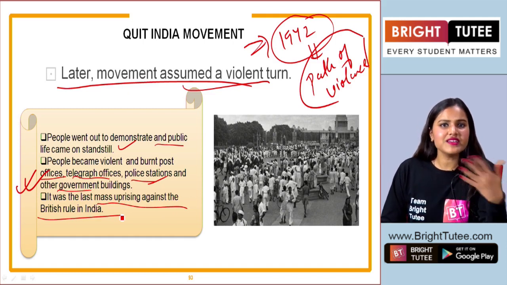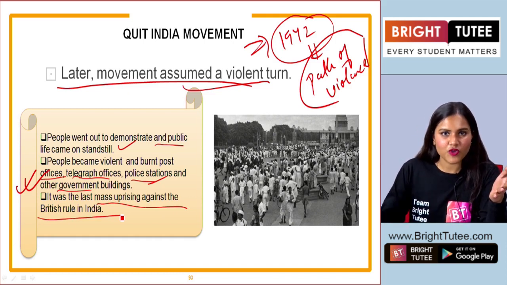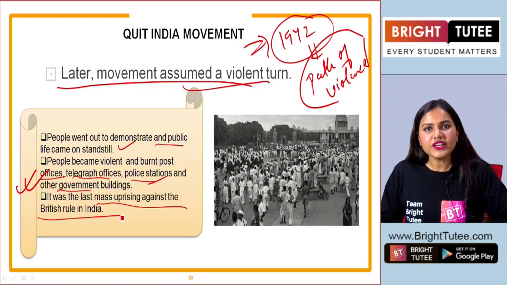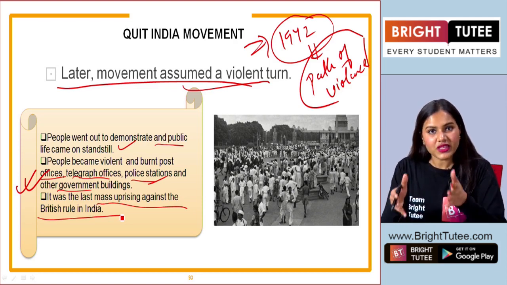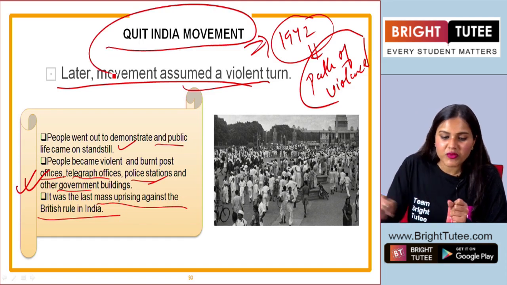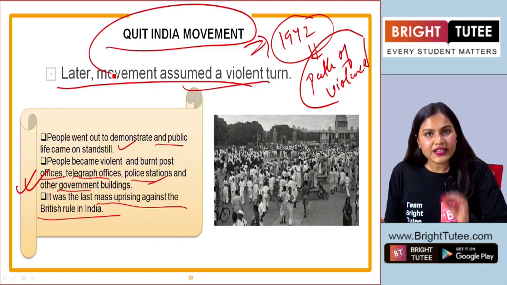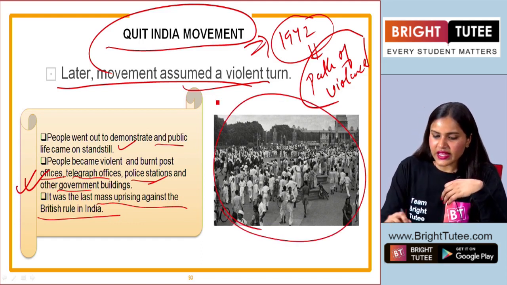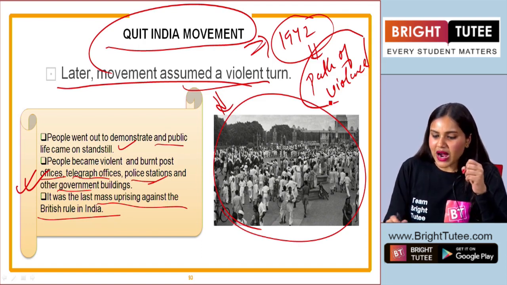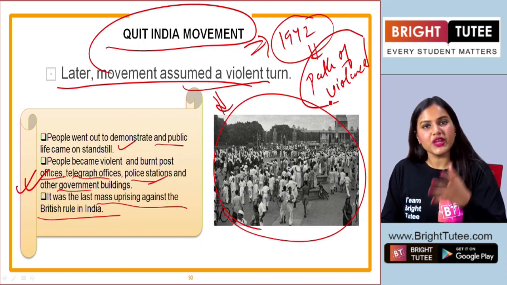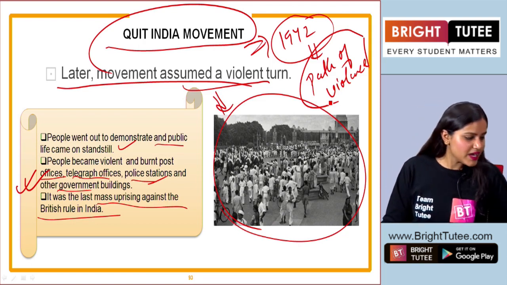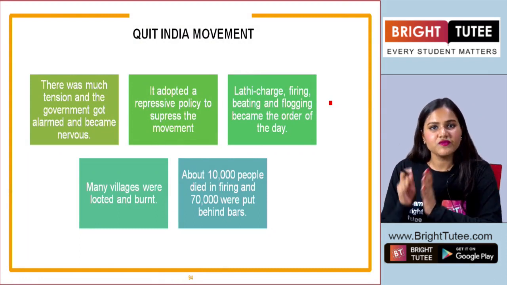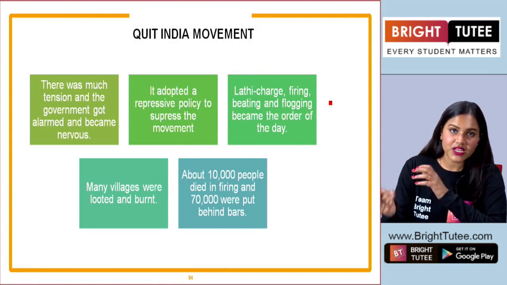After this, many other acts and many other groups came to India from England, from London, and tried to convince the Indian leaders and come to an agreement. But as a movement, the Quit India movement was the last movement that led to the path of freedom for our country. As you can see, in this movement as well, people participated in large numbers, right? Many of them were injured, many of them died, but those who sacrificed their life did it for their country, for the freedom of their country.